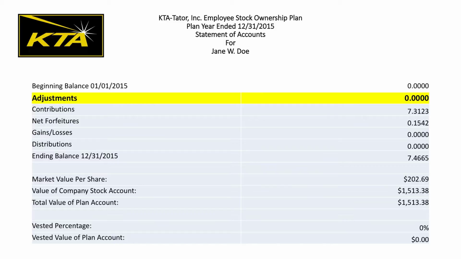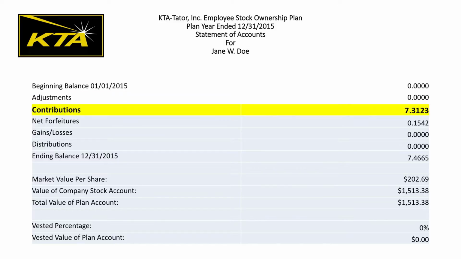During the year 2015, this employee had 7.3123 shares contributed to his account. This is your portion of the share allocated to plan participants based on the company's contribution to the plan for the plan year. Contribution shares are allocated amongst eligible plan participants based on relative eligible compensation.